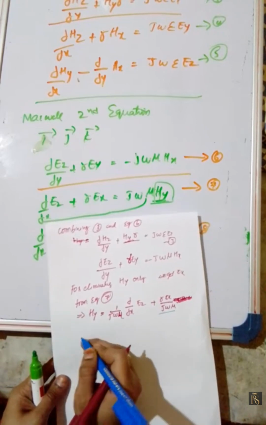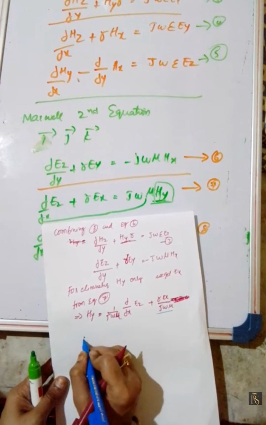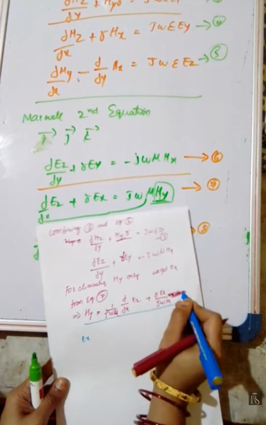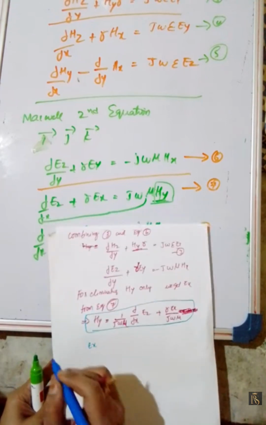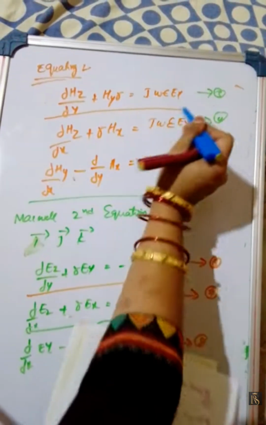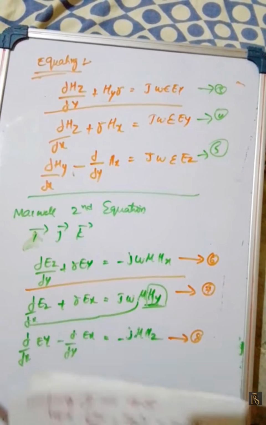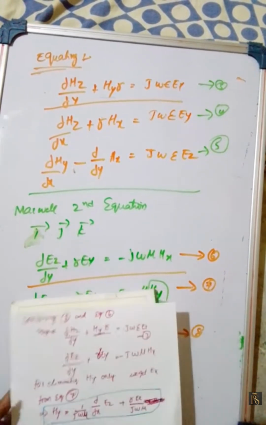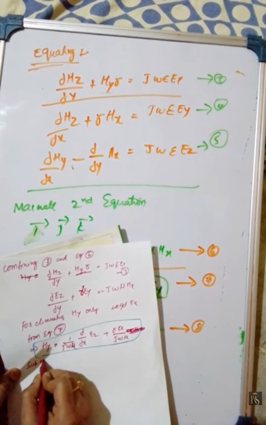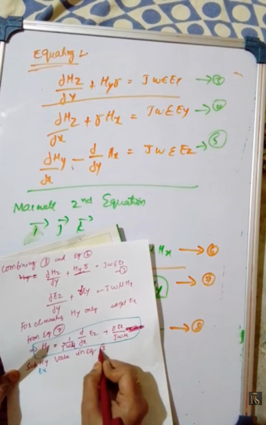Now substituting this hy value in equation 3, in this equation we get, okay. We are substituting hy value in equation 3.